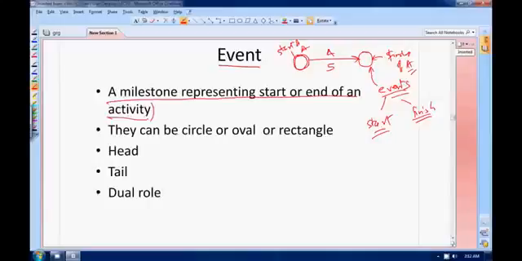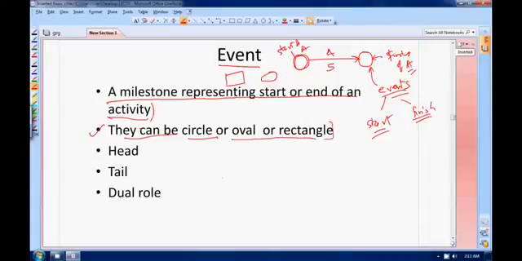No need to remember the definitions. You should just understand in your mind what it means. No need to learn the definition by heart. Nobody is asking you definitions. They can be a circle, or sometimes they don't draw a circle, they will draw an oval or a rectangle. They are all acceptable.